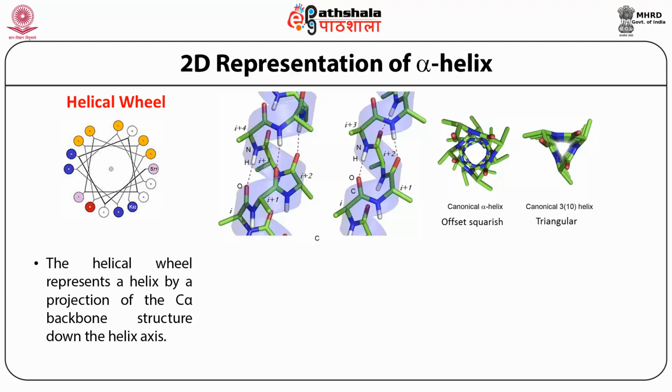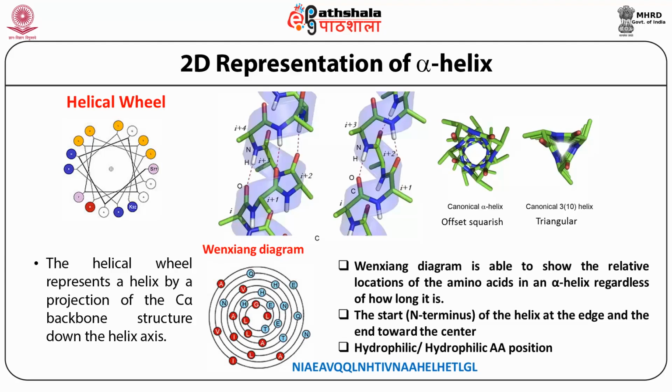Well, there are also other 2D representations of alpha helices. One of them is the Venetian diagram, which is able to show the relative location of the amino acids in an alpha helix regardless of how long it is. This is a pretty long peptide sequence, and normally it starts from the N terminus on the edges, and eventually as you go towards the C terminus, it comes like a mosquito coil, and it comes in the center.